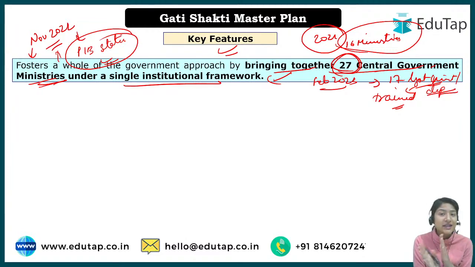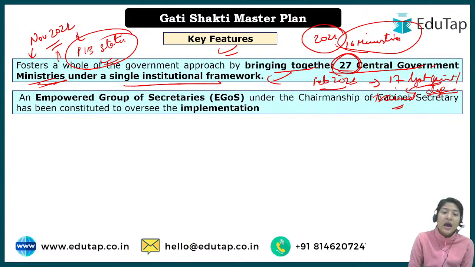So there are three data points that I am telling you. Please do not get confused. Again we'll revise once, okay? So 16 is when it was initially launched. Then by November 2022, the government decided that 27 central government universities will focus and they will try to bring them under a single institutional framework. And currently, if we talk about the current data, 17 departments as well as ministries have been trained under it.